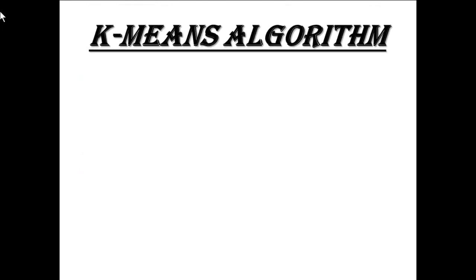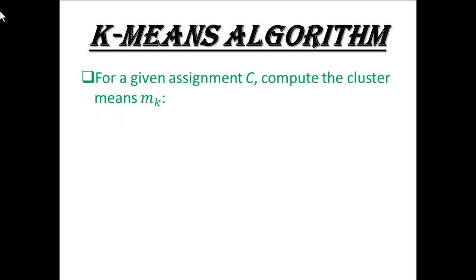K-means result is always noisy. K-means algorithm: for a given assignment C, compute the cluster means mk.